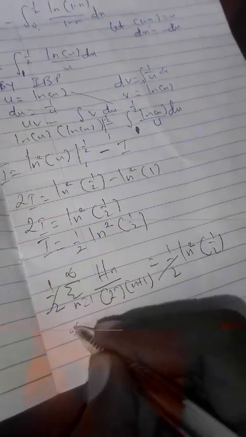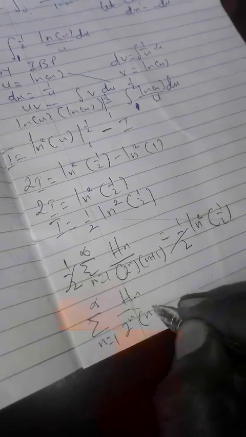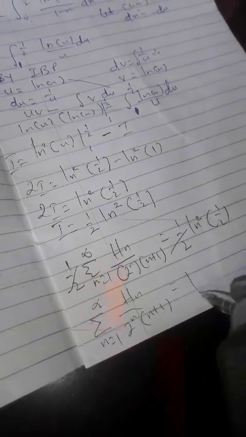So half cancels half, and I have the sum running from 1 to infinity of the harmonic number over 2 raised to the power of n multiplied by n plus 1 is equal to natural log squared of half. So that's our final answer.